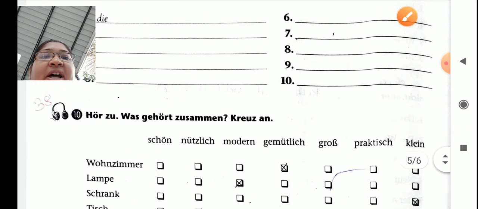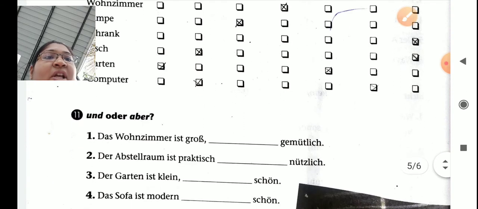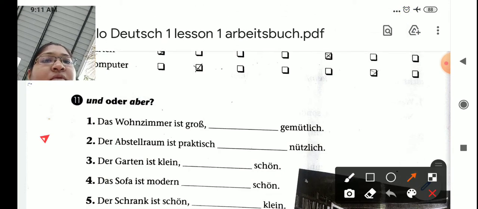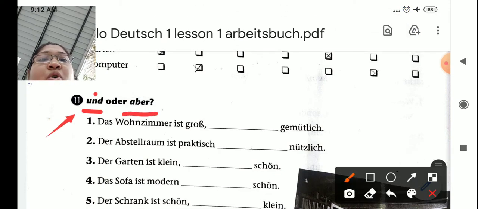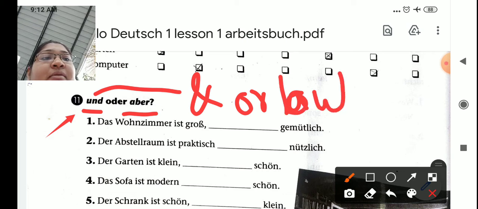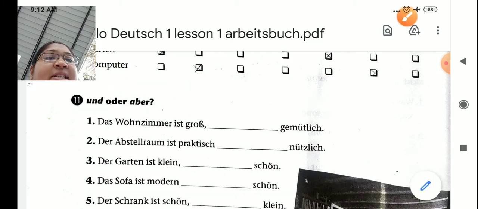Now Frage 10 is with the CD, which we are not going to do here. Frage 11 we will do now. So what is Frage 11? They are saying und oder aber. Und meaning is and. Oder means or, and aber means but. So either you have to use and or but. Now let's see some examples.